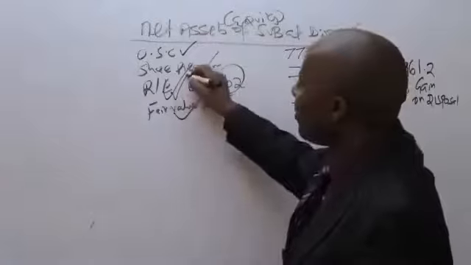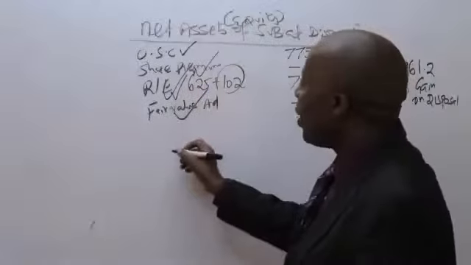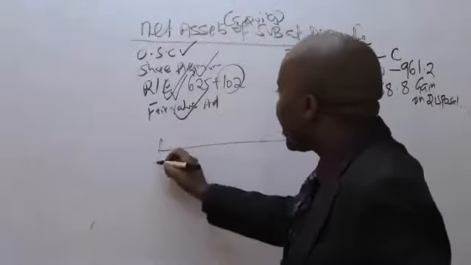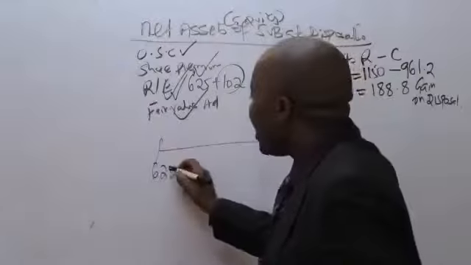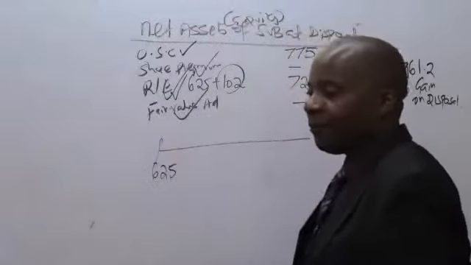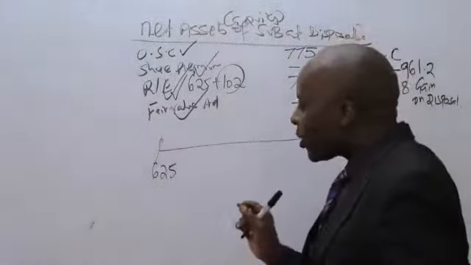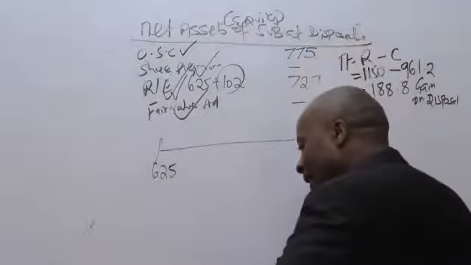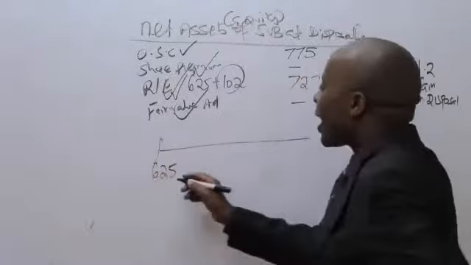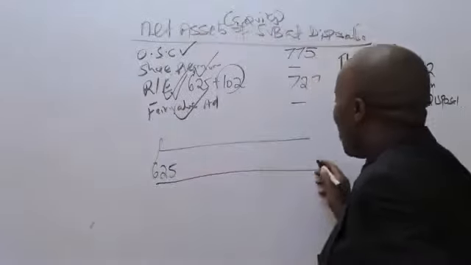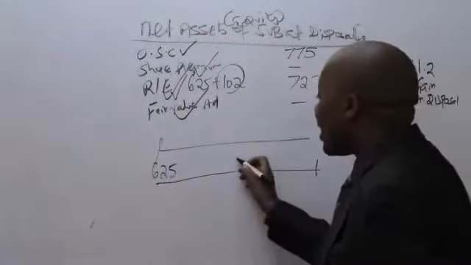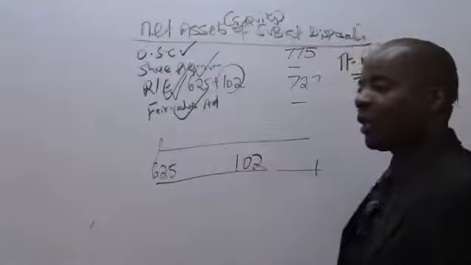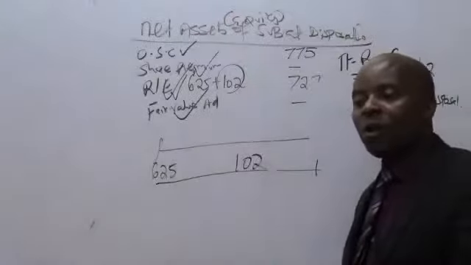Retained earnings, Mary is asking why add. When we bought this company, we bought it having retained earnings of 625. So this 625 retained earnings at the beginning, the company was not asleep the whole year. It went ahead and made a comprehensive income of 102.